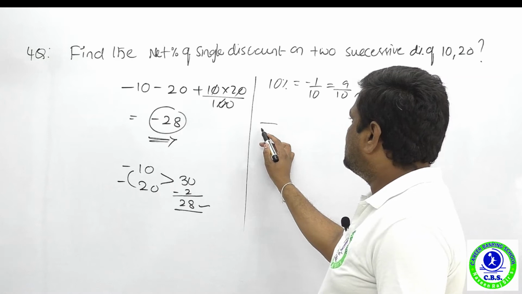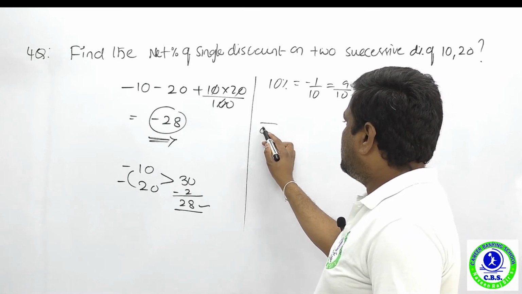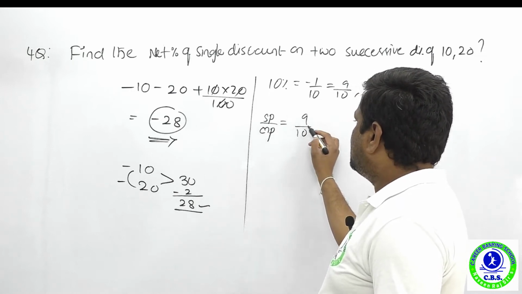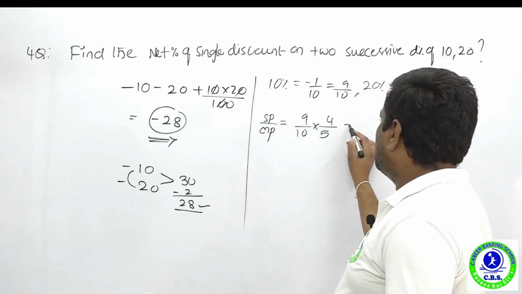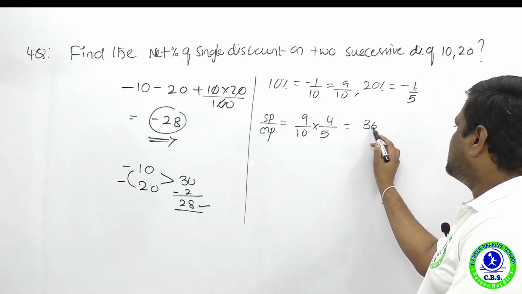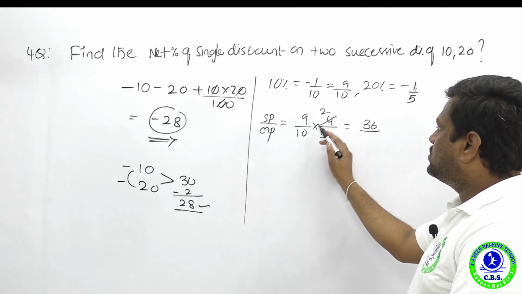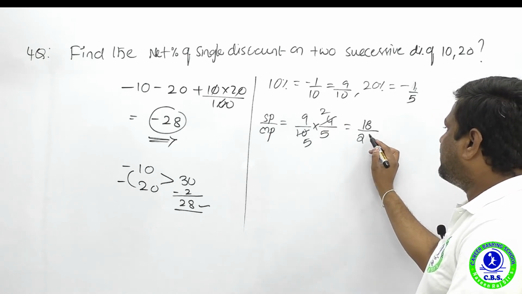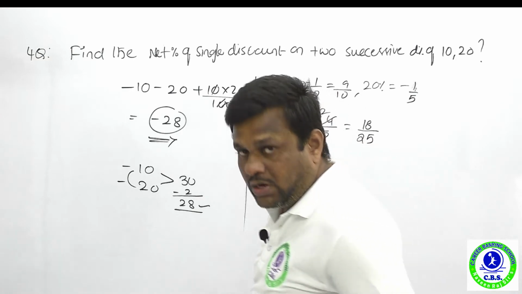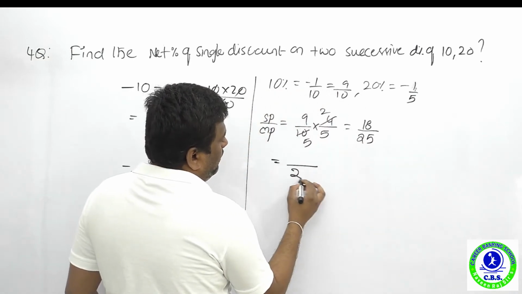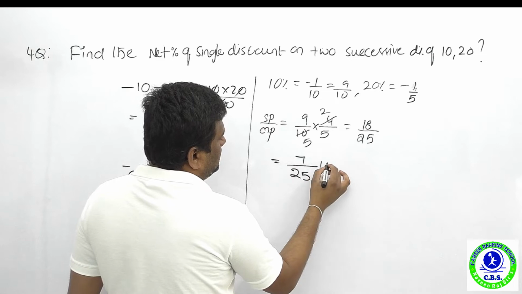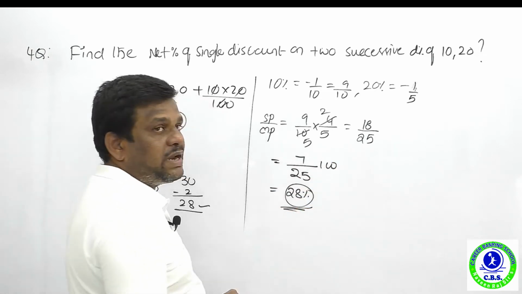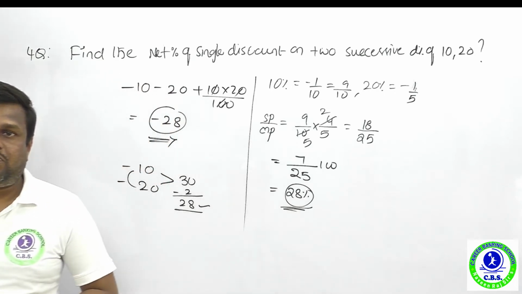So you can go for it as market price upon selling price, sorry, selling price upon market price. Upon 10, 1 rupee discount gives 9. Upon 5, 1 rupee discount gives 4. So 9 2s are 18 and 5 5s are 25. Therefore, upon 25, what is the discount value? It is 7 rupees. Percentage means 100. Now, what is the single discount of this one? 28% is absolutely the right answer. This is a way to answer this type of model question.